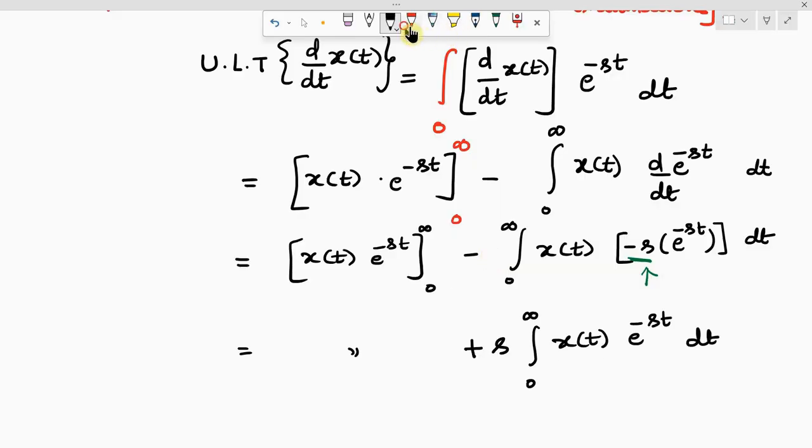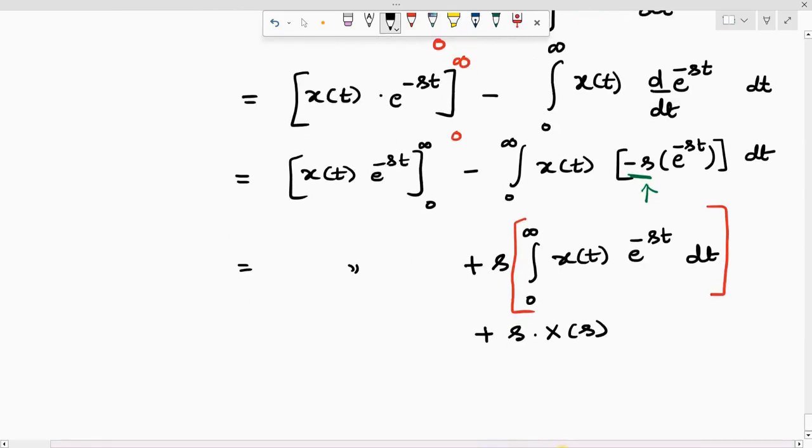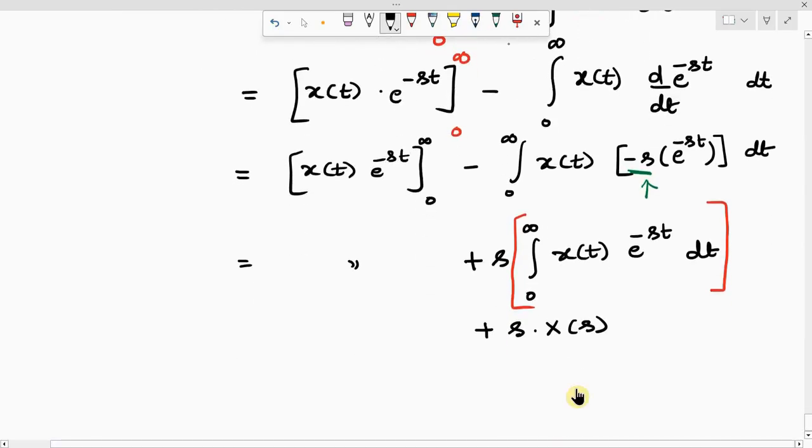Now see this. This is representing the unilateral Laplace transform of x of t directly. So this can be written as plus s into X of s. So all this is a Laplace transform of x of t, so X of s.